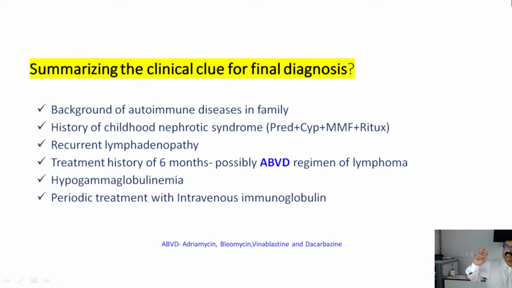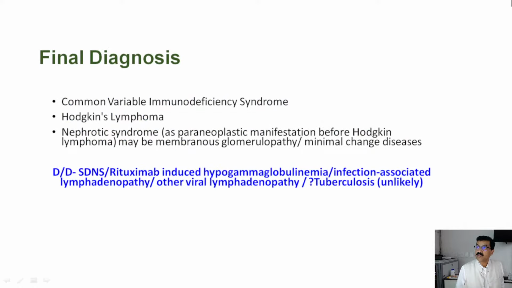So summarizing the clinical clues for the final diagnosis: background of autoimmune disease in the family, history of childhood nephrotic syndrome, recurrent lymphadenopathy, a treatment history of 6-month hypogammaglobulinemia, and periodic treatment with intravenous immunoglobulins. What we see in our final diagnosis, what I guess, is common variable immunodeficiency syndrome. The patient had an associated lymphoproliferative disorder that turned out to be Hodgkin's lymphoma, and nephrotic syndrome was a paraneoplastic manifestation before Hodgkin's lymphoma, maybe membranous versus minimal change disease.